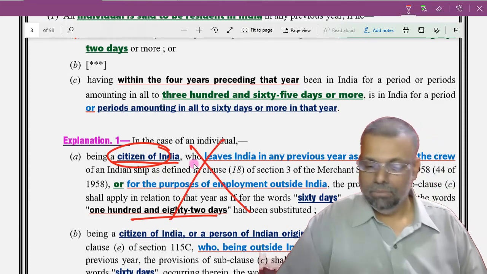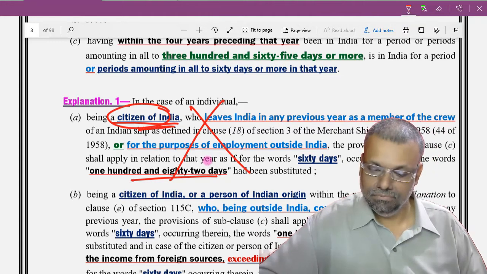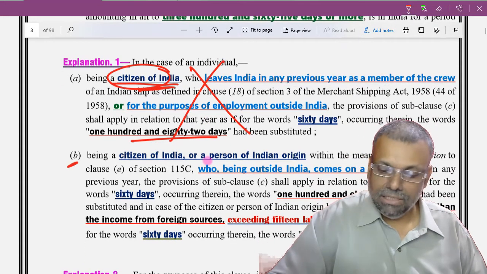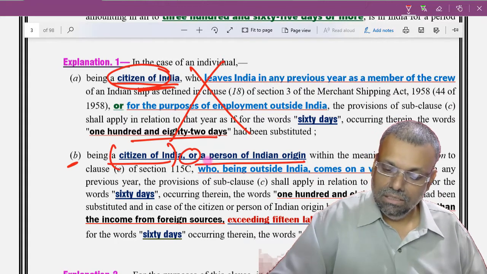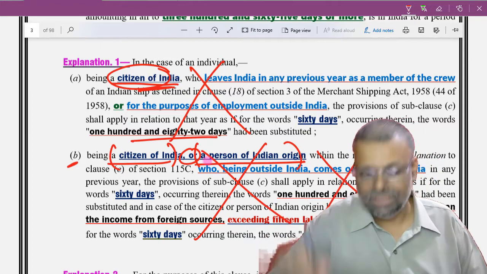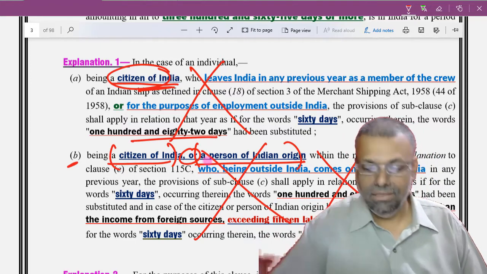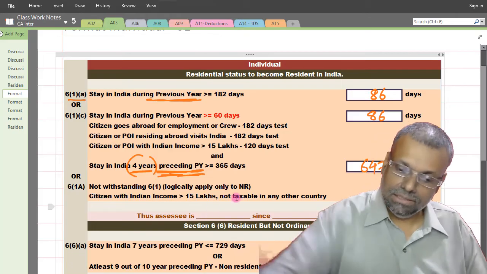This will not apply, because this explanation applies only to citizens of India. The explanation for a citizen of India or a person of Indian origin will also not apply in the given question. That means in the given question, see how I will make you understand this.